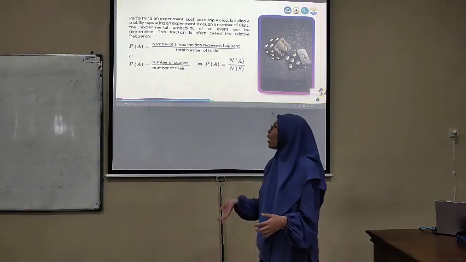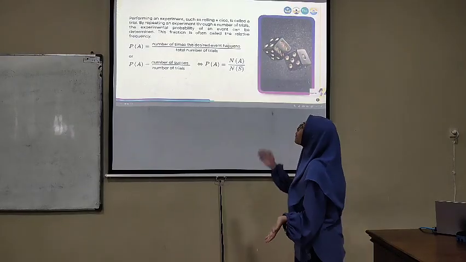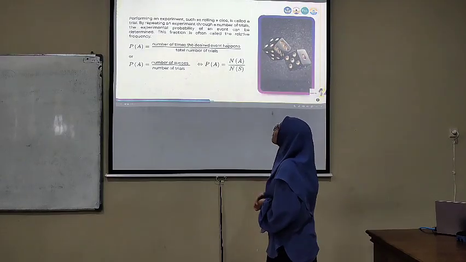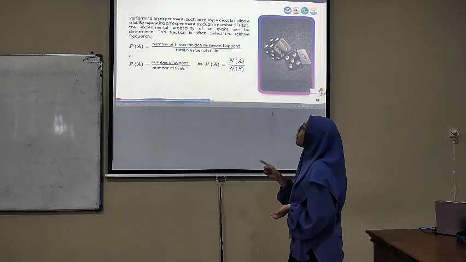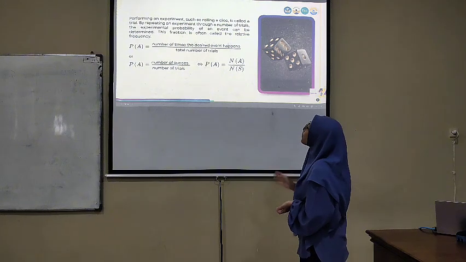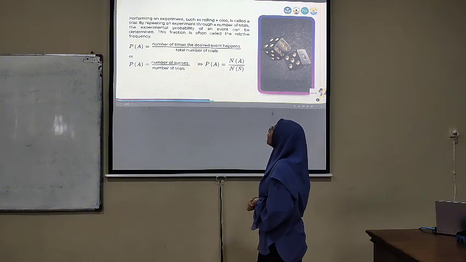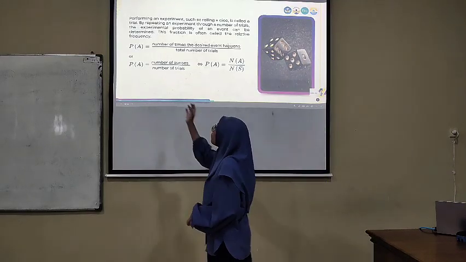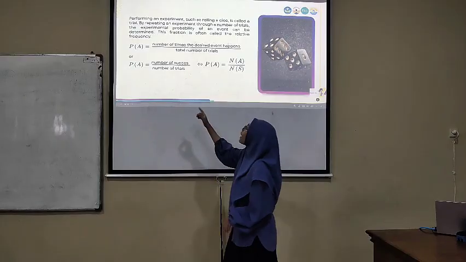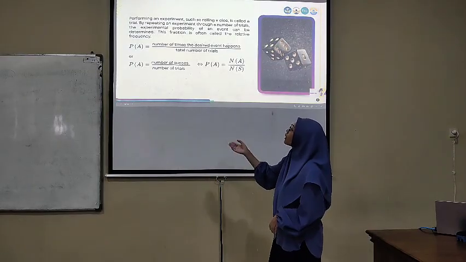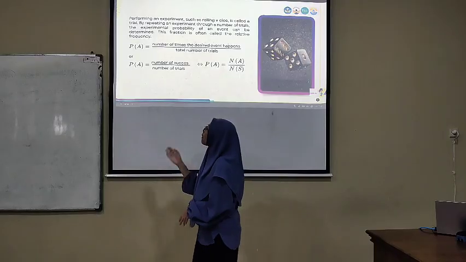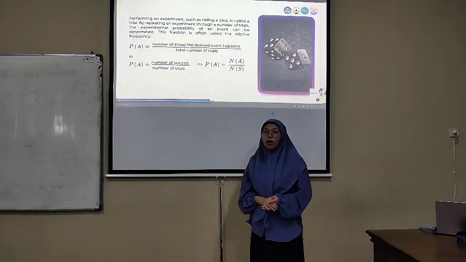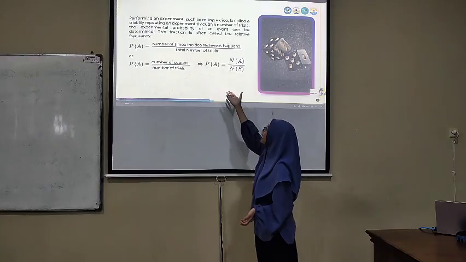Now let's move on to experimental probability. Performing an experiment such as rolling a dice is called a trial. By repeating an experiment a number of times, the experimental probability of an event can be determined. This fraction is often called the relative frequency. The formula is: the probability of getting A is the number of times the desired event happened over the total number of tries, or the number of successes over the number of trials. Or we can rewrite the formula like this.